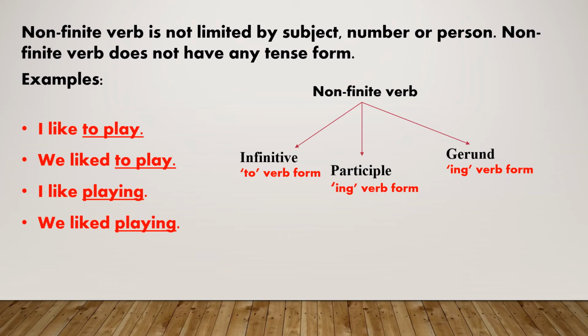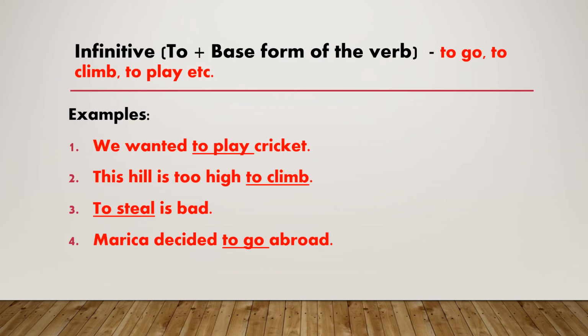Non-finite verb is divided into three categories: infinitive, participle and gerund. Infinitive, to plus base form of the verb such as to go, to climb, to play, etc. For example, we wanted to play cricket.